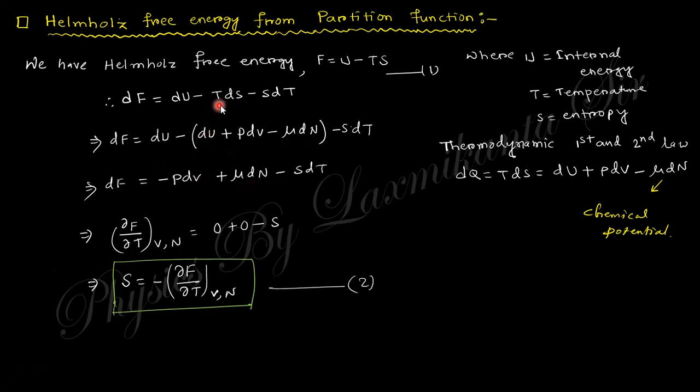So you put this value of TdS into this expression, and here you can see that dU and dU cancel out. So finally you will get dF equals to this. So del F del T, the partial derivative with respect to temperature, at constant volume and number of particles, so dV equals 0 and dN also 0, will be minus S only. So the entropy S equals minus del F del T at constant V and N. So you obtain the expression of entropy from the Helmholtz free energy.